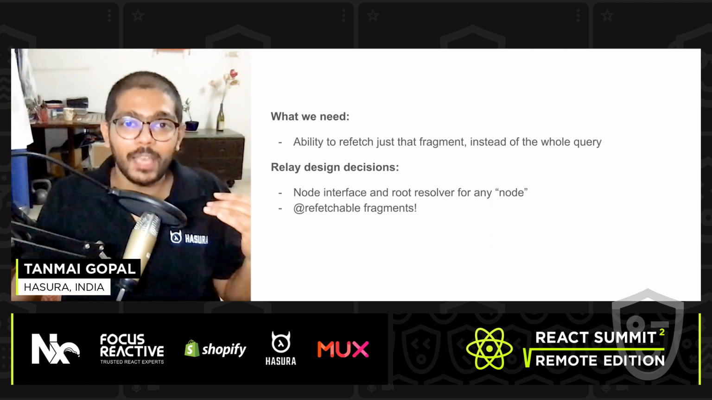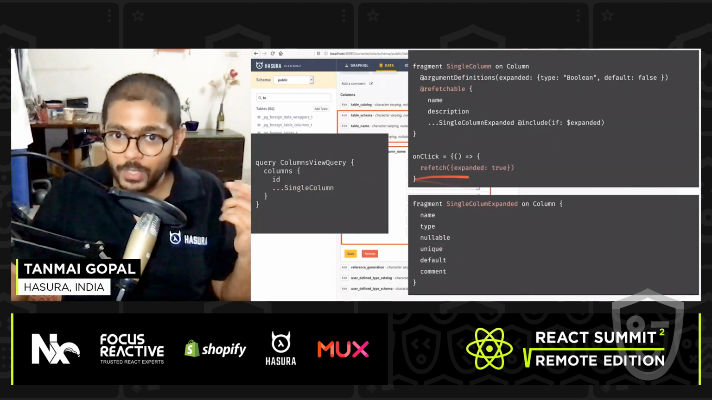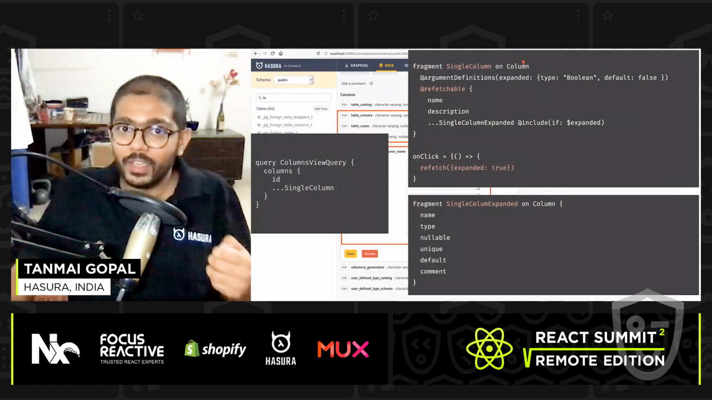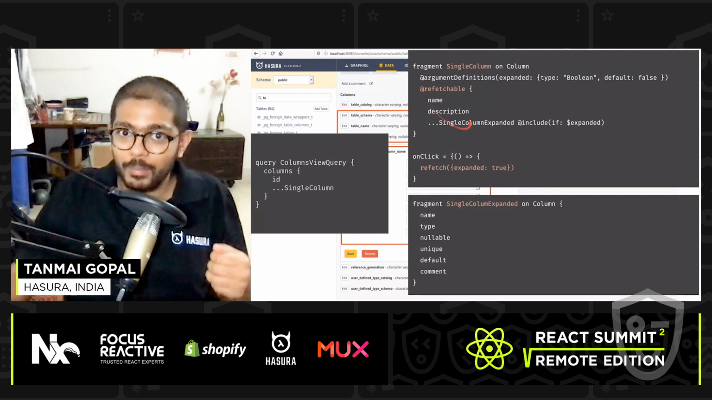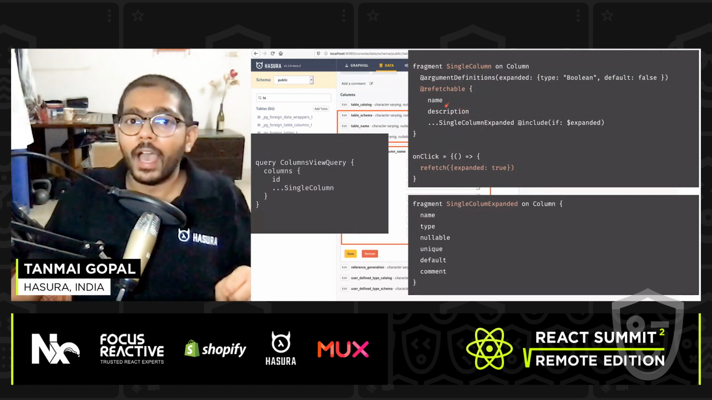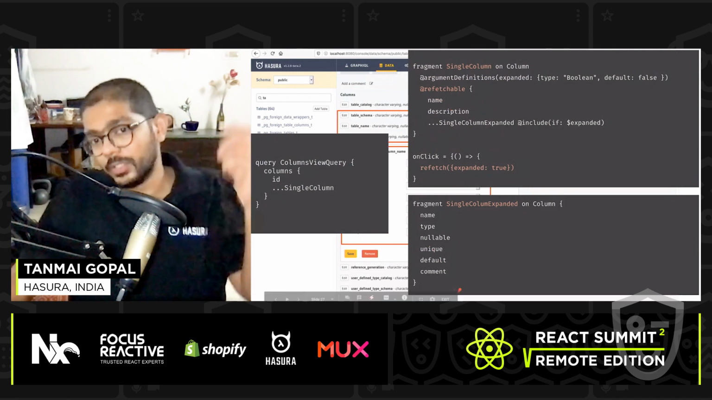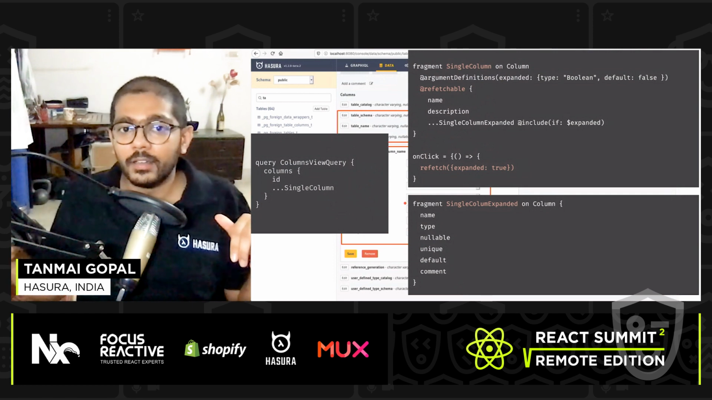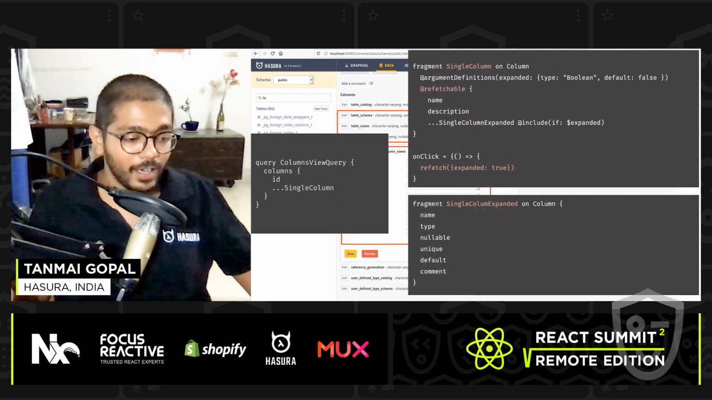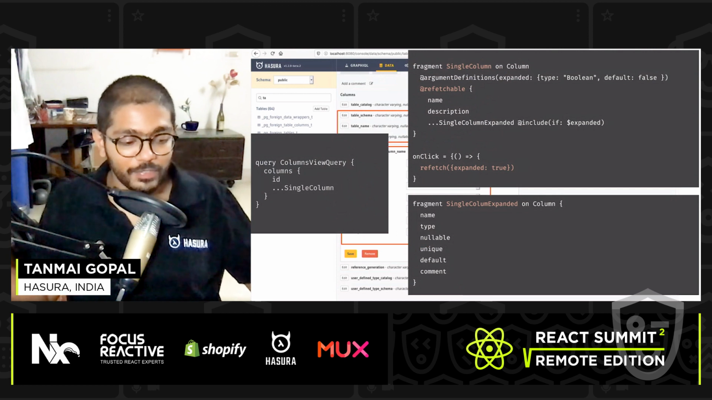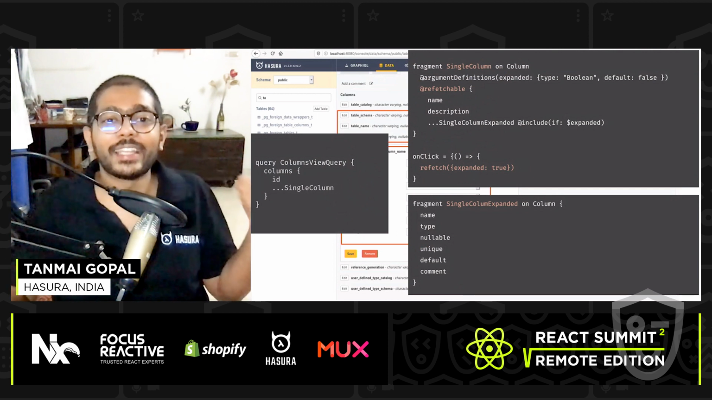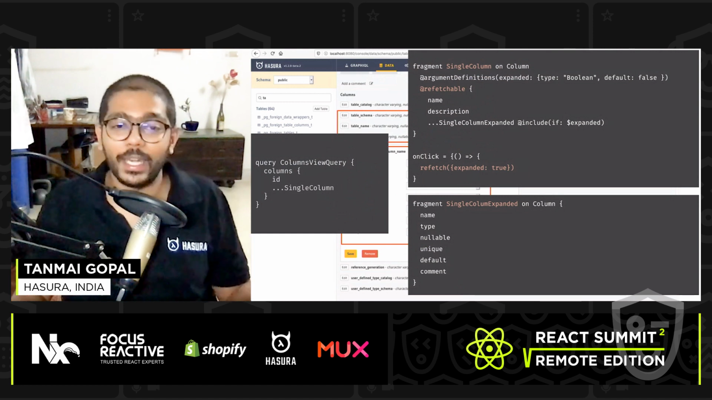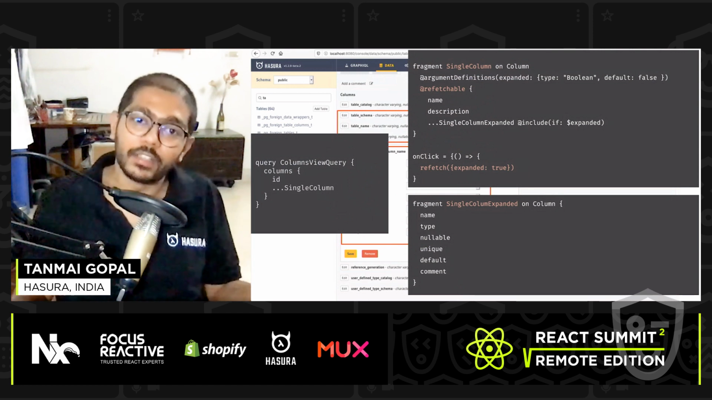So in our particular example, there's a background query that runs whenever we do a refetch. The underlying GraphQL query that's running is a query on column where ID is equal to the current ID for this column that I'm rendering, which is a GUID that I have. And it's fetching the fields name, description, type, nullable, unique, default, whatever different attributes that I want. And this is really nice, right? I get the convenience of using fragments, but at the same time, I get the ability to treat each fragment like a query, and this is really convenient.